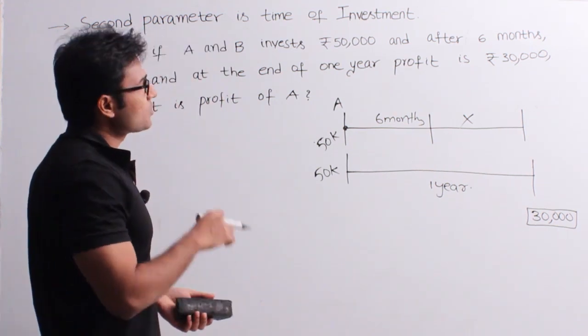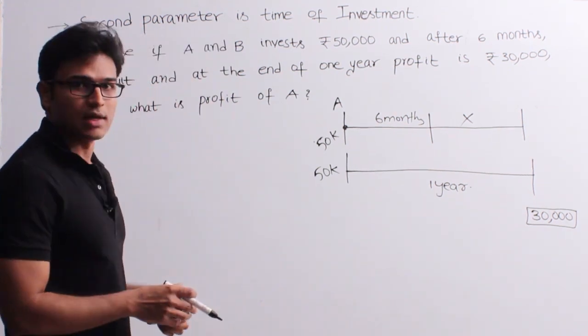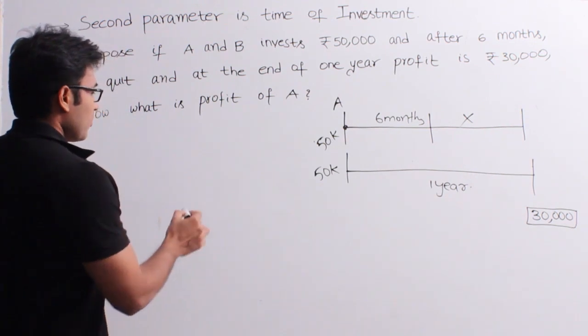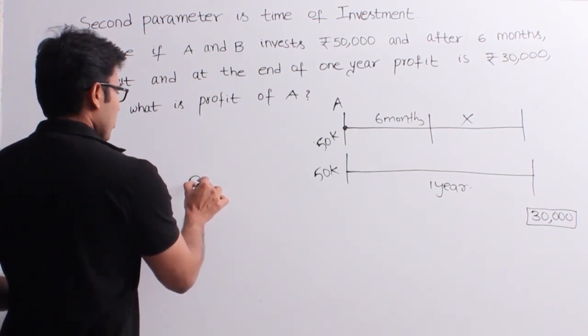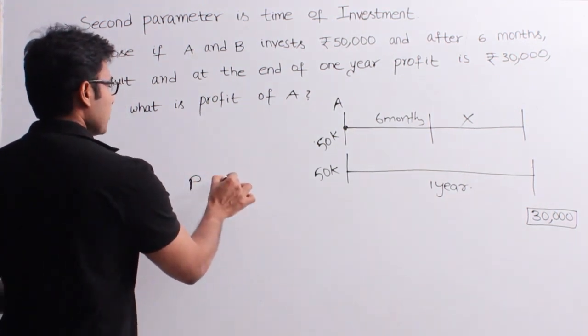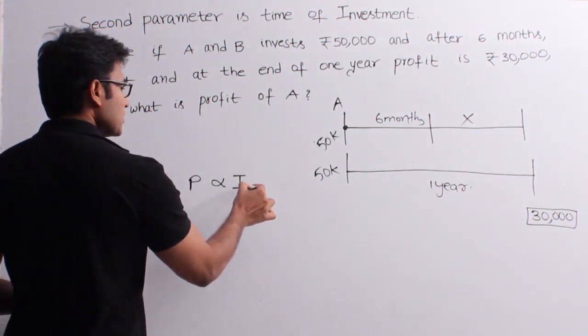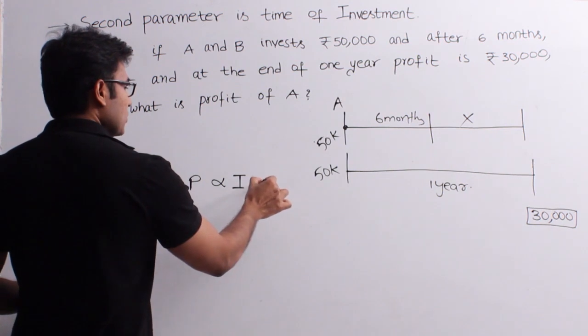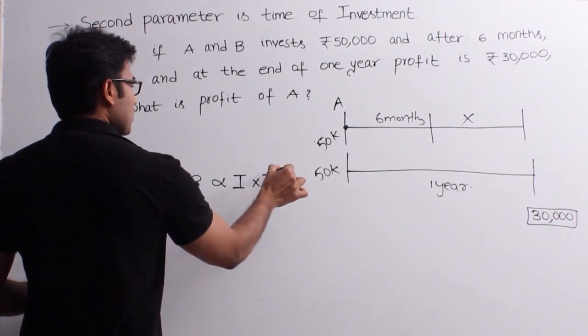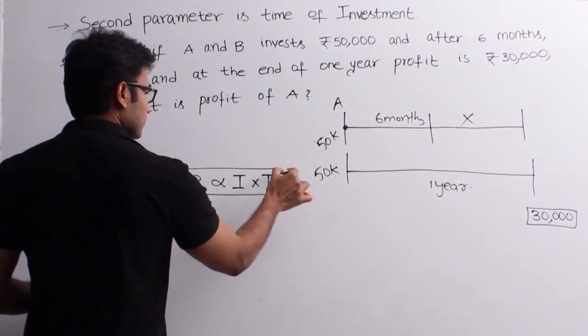Right? So how to solve such a question is, you have to consider one thing. The profit that you make is directly proportional to the investment that you make into the business into the time that you let the investment be there. Got it?